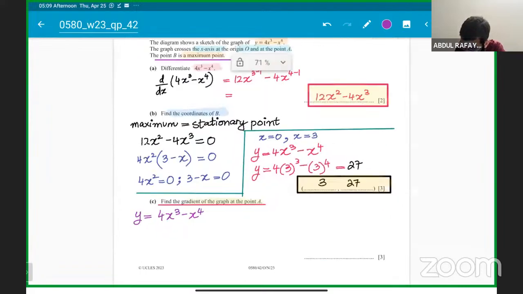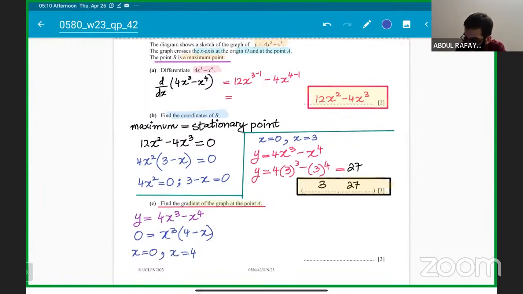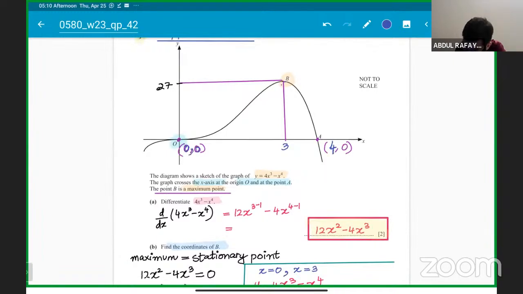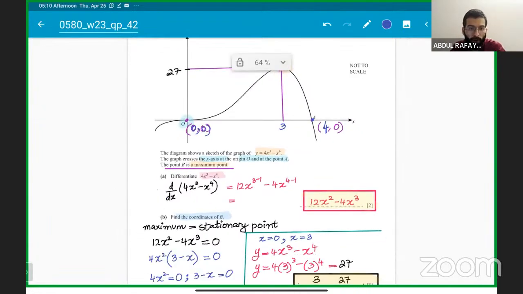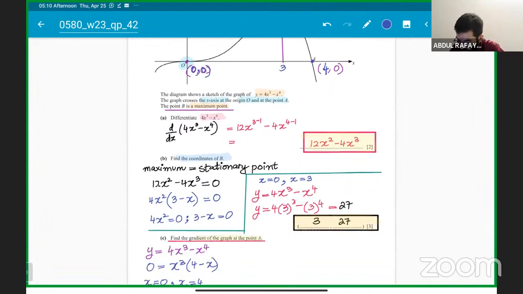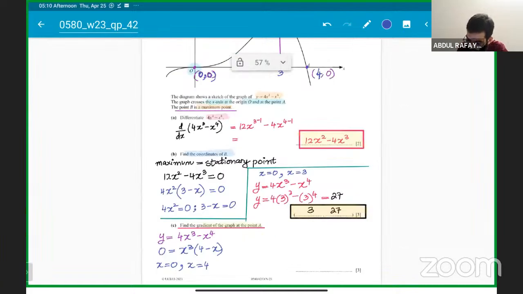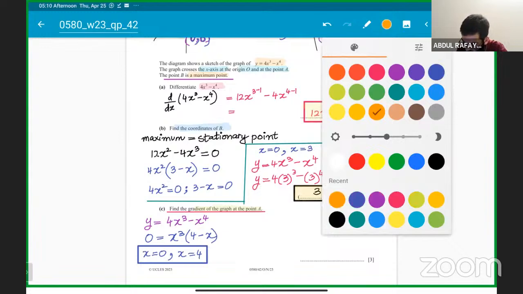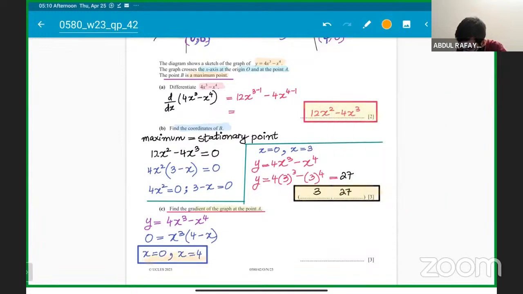सबसे पहले हम x के कोऑर्डिनेट्स निकालेंगे by using the original equation. Okay, so it will be a very simple task कि सर y को 0 रखा और x क्यूब को कॉमन ले लिया, तो it will be 4 minus x power. So एक x की वैल्यू 0 आ गई and एक x की वैल्यू 4 आ गई. So these are the coordinates, students, 4,0 here and 0,0. Now we already know what is the x coordinate.